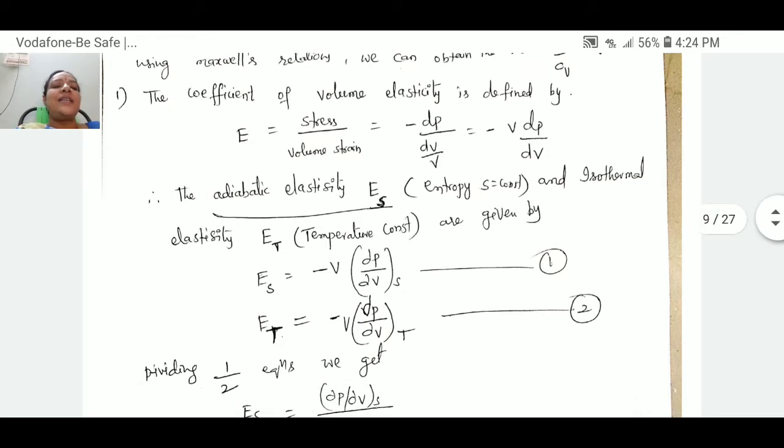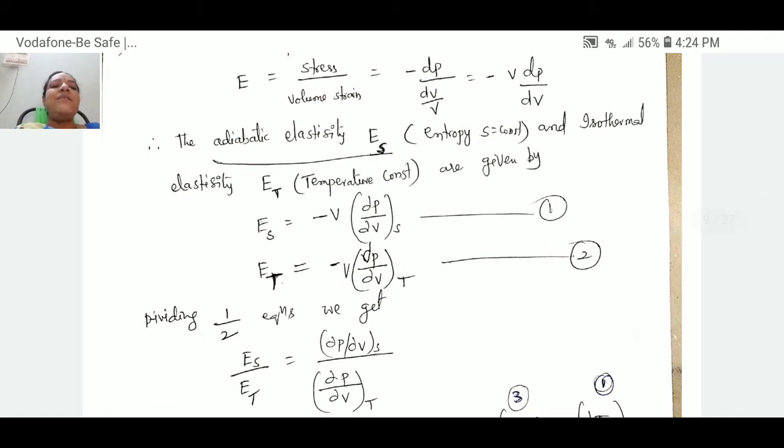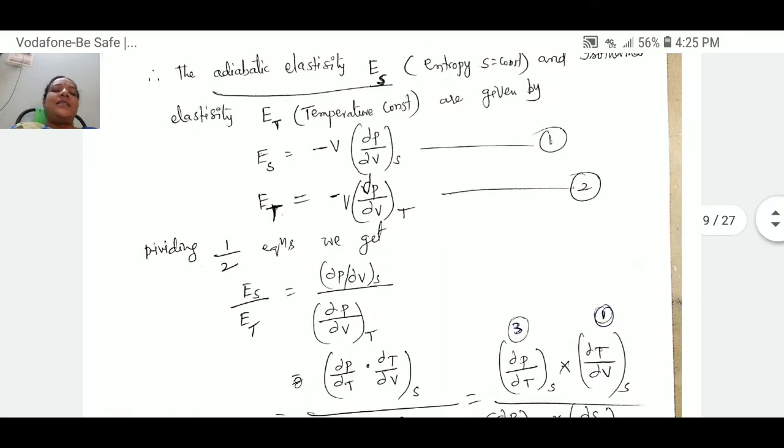Now we are checking what happens if we divide these two equations, that is, Es by Et. We are checking the ratio between the adiabatic elasticity and the isothermal elasticity of a substance, using these thermodynamical relations.